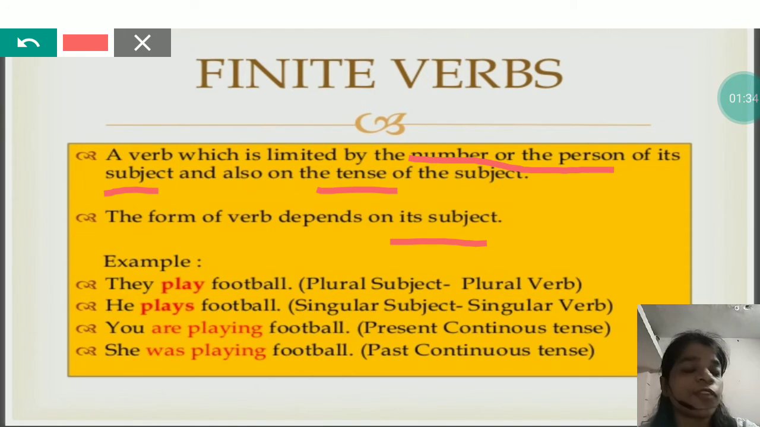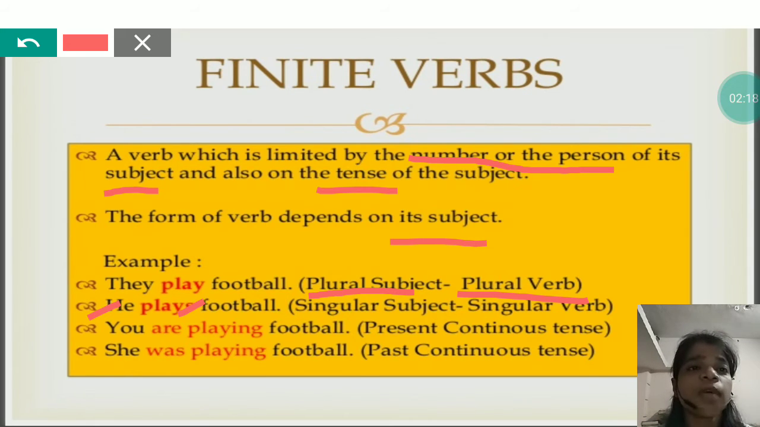Like, they play football. In this one you can see the red word, that is the verb. Here the subject they is plural, so we have written the verb also in plural form. But next one, he plays football. Now the subject is singular, so we have written the verb also singular. You can see in both the sentences we have used the same verb, but according to the number of the subject, the verb changed its form. So as it depended on the number of the subject, it is a finite verb.